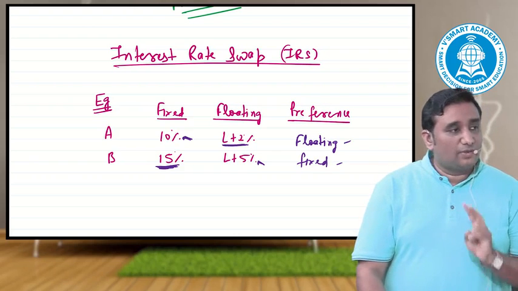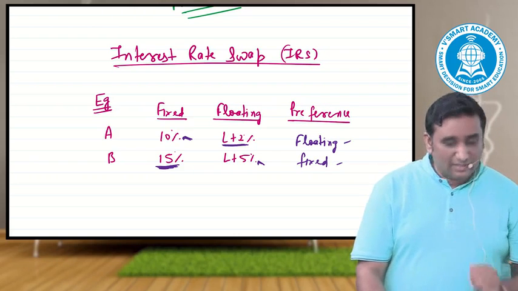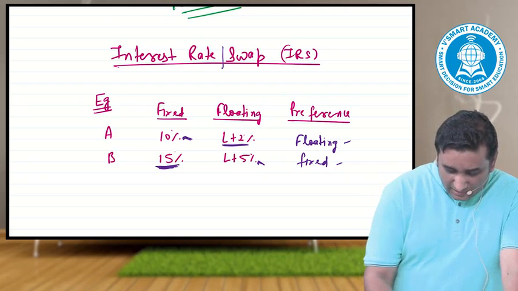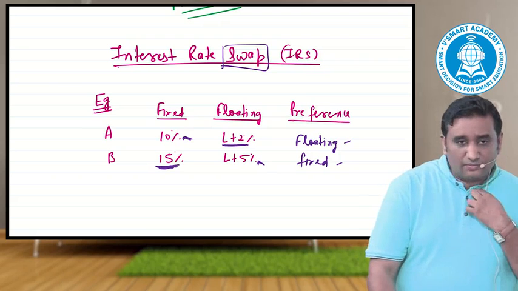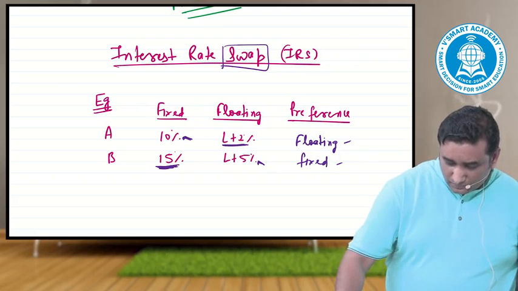Arrangement will take place, one with the bank, second amongst themselves. That is the objective. Swap is basically interchange. That is a swap which comes out. Let's put down a small note below that, please.